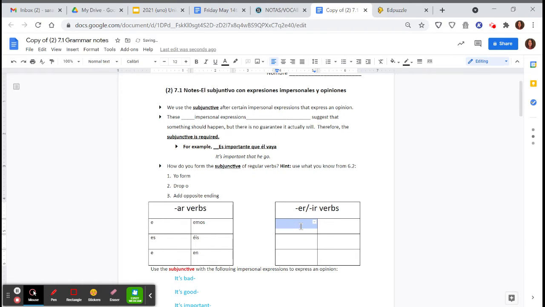ER and IR verbs, a, as, a, amos, áis, and an.